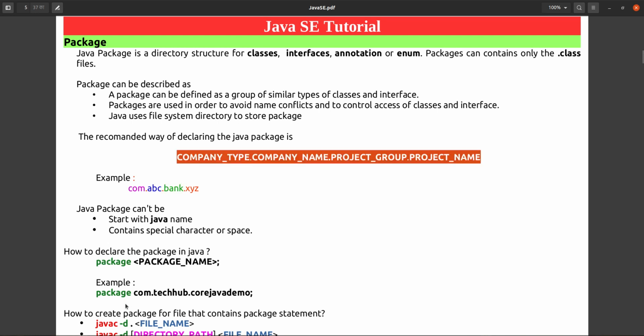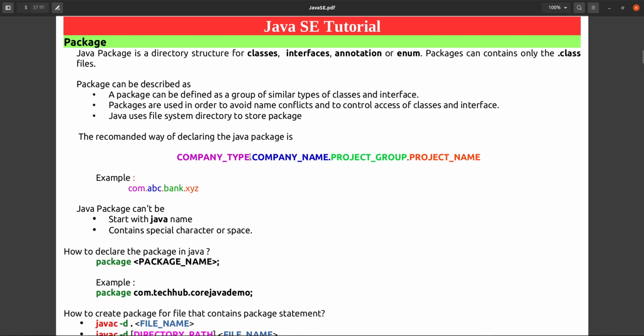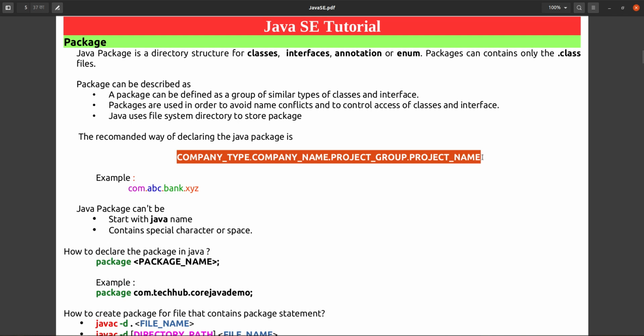What you will give: company type, you will give com. Company name, suppose your company name is ABC, then you will give com.abc. Project type, suppose that is a banking project, so you will give banking or bank, so com.abc.bank. And what is the bank name? That bank name may be XYZ or anything, that is up to your choice. So this is the example of a package. You should give the package name in this format only. That is the recommended way to declare a package.